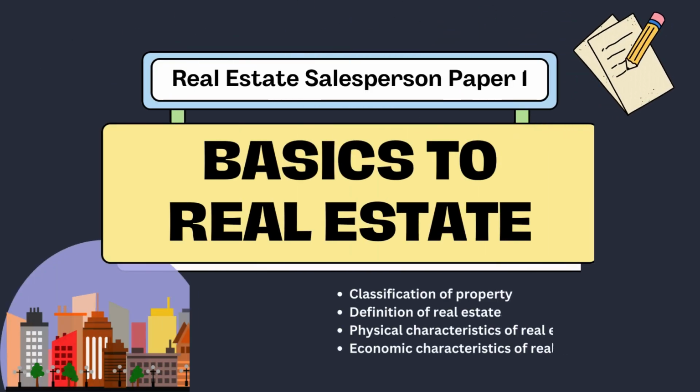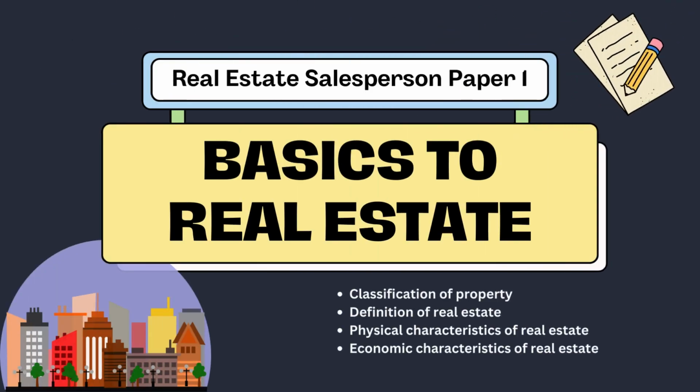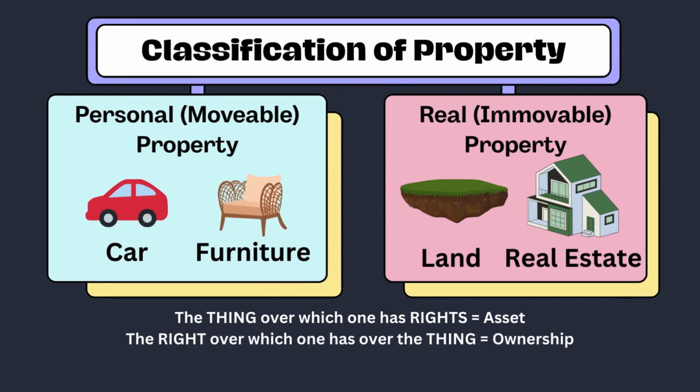Real Estate Salesperson Paper 1. Basics to Real Estate. There are two classifications of property. Firstly, personal property is movable, for example, your car and furniture, while real property is immovable, which is land and real estate. The thing over which one has rights is known as an asset. The right a person has over the thing is called ownership.